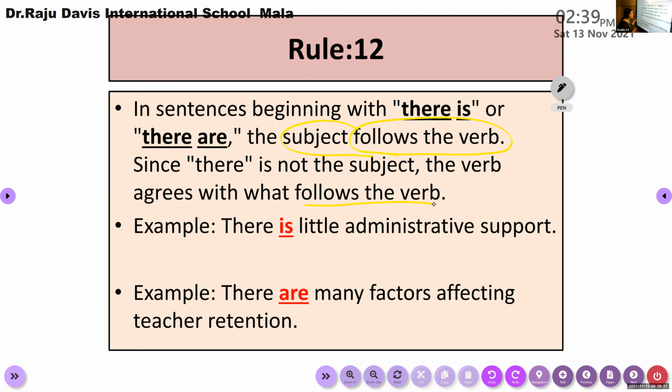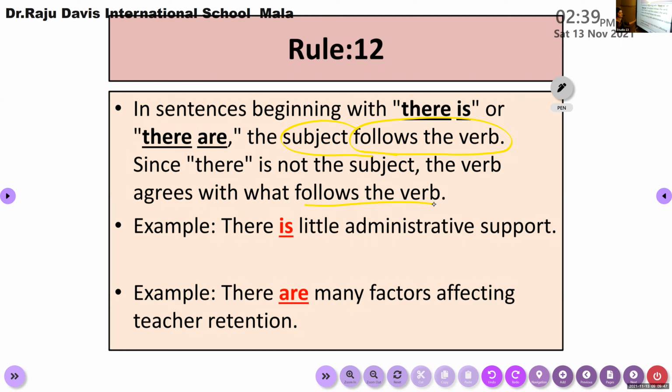Look at the examples written. There is little administrative support. So here the subject is administrative support. Look at the second example. There are many factors, plural, many factors affecting teacher retention.